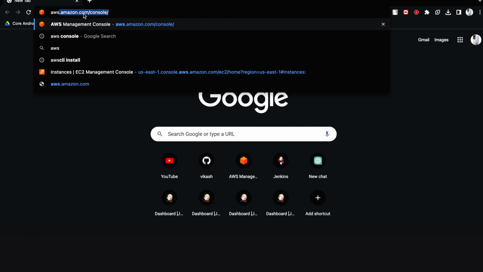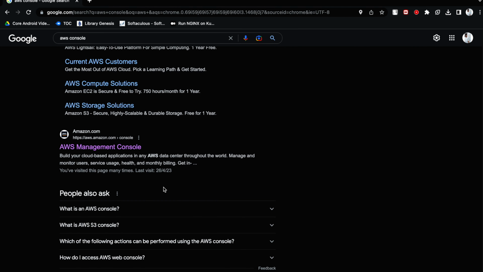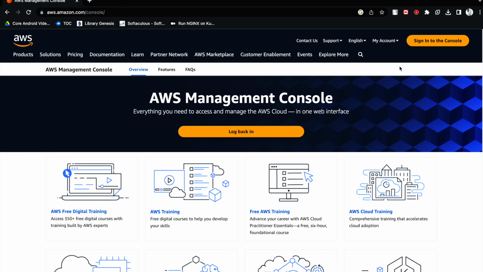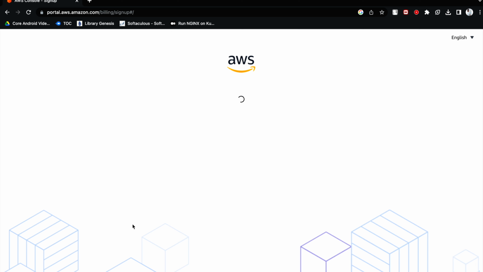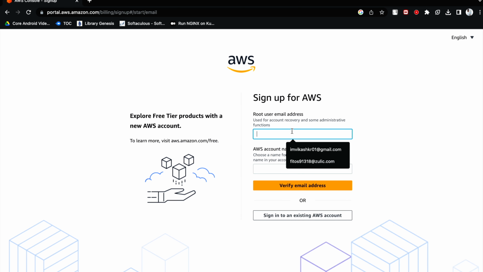You have to search for AWS console, and when you come down, you will get the AWS Management Console. Click there, and once you are here, click on sign in to the console. Down below, you can see the option new to AWS. Then click on create a new AWS account, and use an email ID which you have never used to create an AWS account, otherwise you will not get the verification.